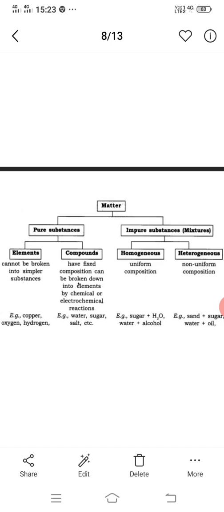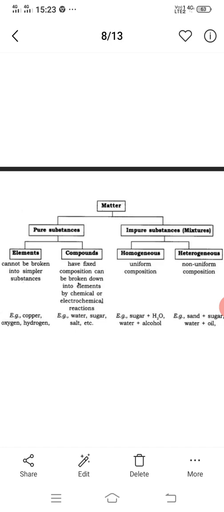For the impure substances, mixtures, there are two types. One is homogeneous mixture and another one is heterogeneous mixture. A homogeneous mixture has uniform composition. A heterogeneous mixture has non-uniform composition. A homogeneous mixture is sugar plus water. Another example is water plus alcohol. Heterogeneous mixtures have non-uniform composition: sand plus sugar, water plus oil.